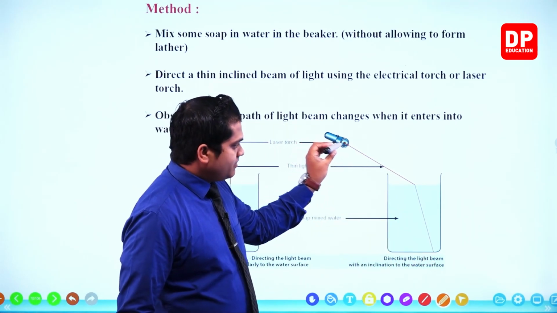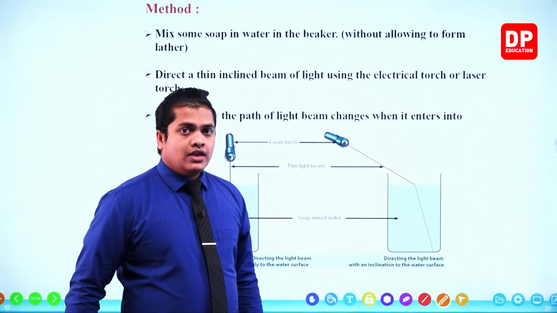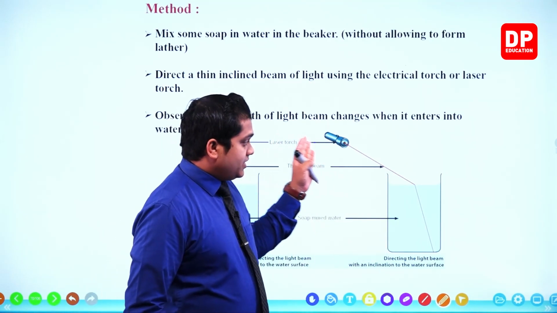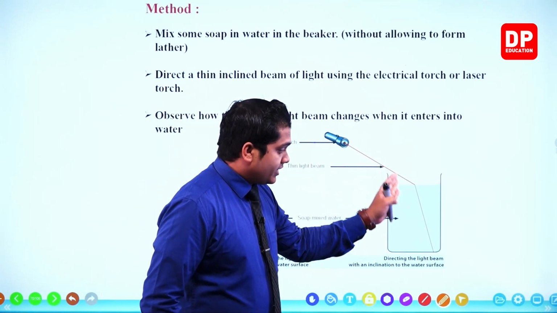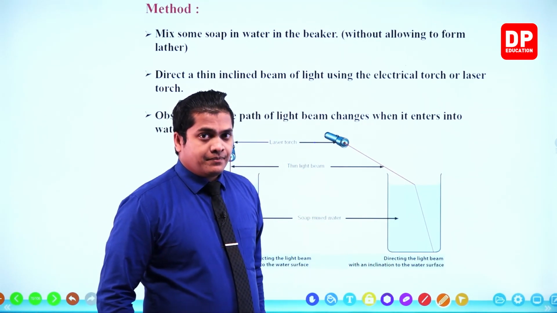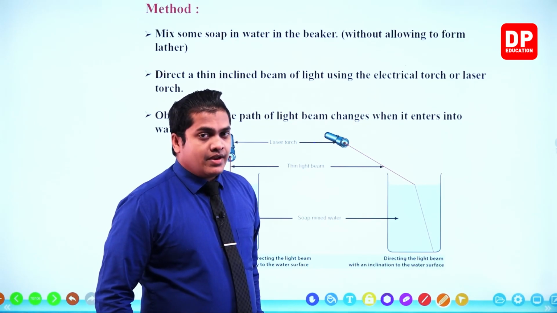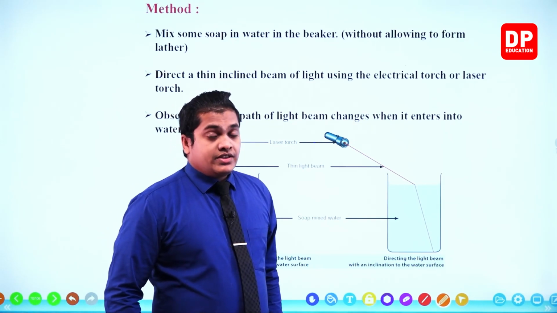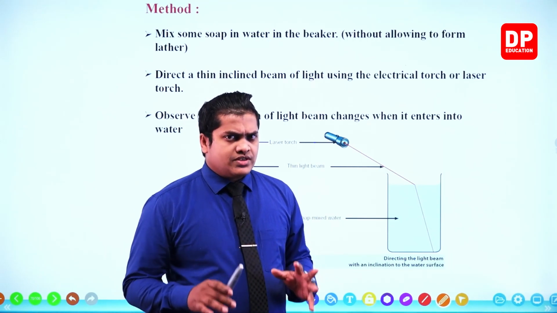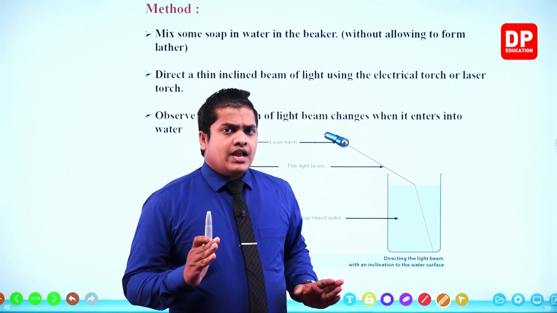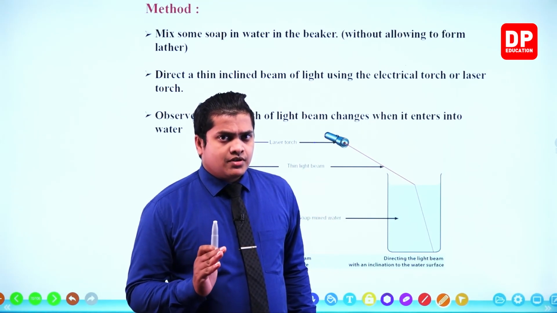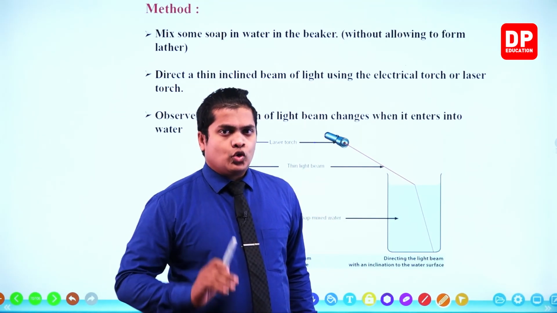See, there is a clear bend between the two rays, the ray which is emitted and the ray which is subjected to refraction. Okay, there is a clear bend. So let's head to the laboratory, my dear children, and do this activity, and observe whether the bend can be observed in our experiment or not.